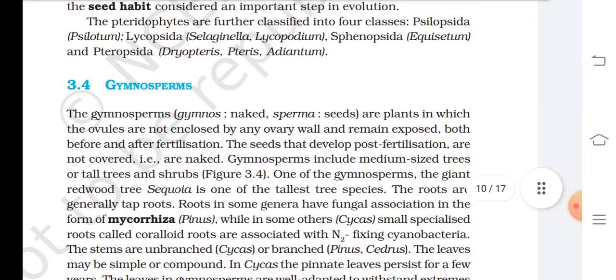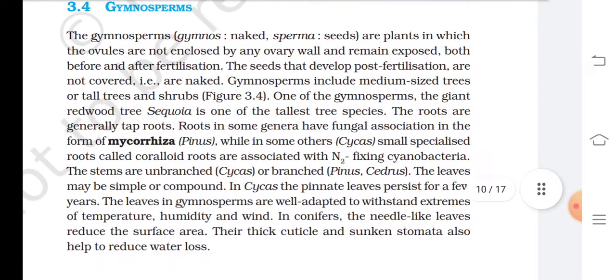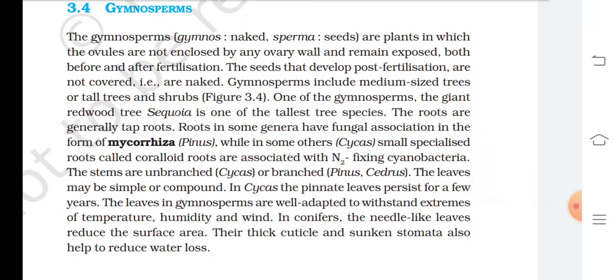3.4 Gymnosperms. The gymnosperms, gymnos means naked and sperma means seeds, are plants in which the ovules are not enclosed by any ovary wall and remain exposed both before and after fertilization. The seeds that develop post fertilization are not covered, that is, are naked. Gymnosperms include medium-sized trees or tall trees and shrubs. Figure 3.4. One of the gymnosperms, the giant redwood tree Sequoia, is one of the tallest tree species.